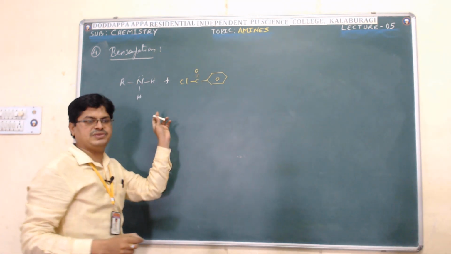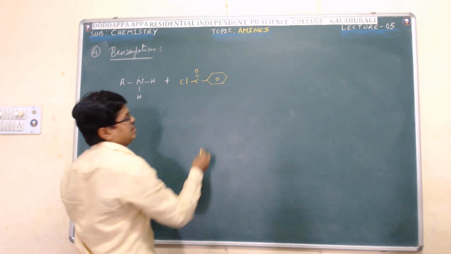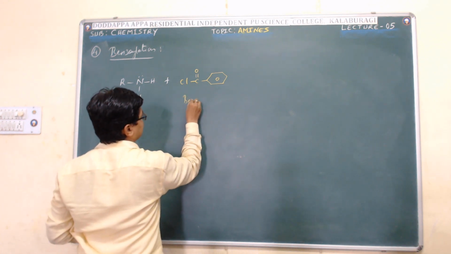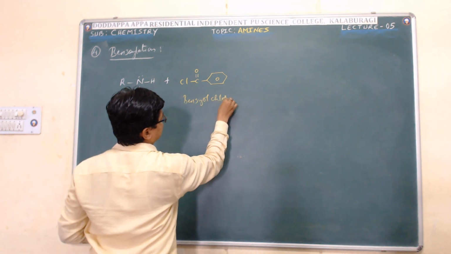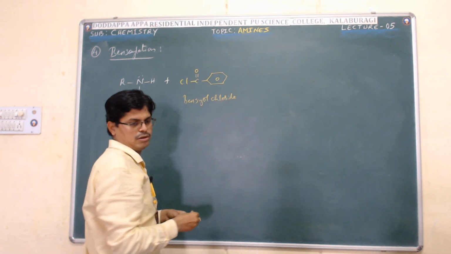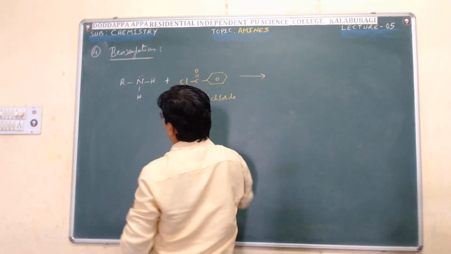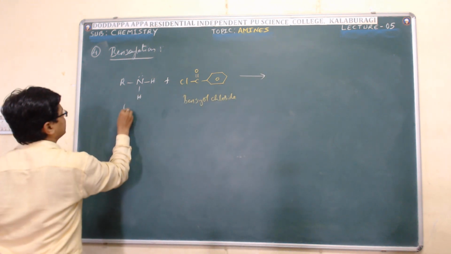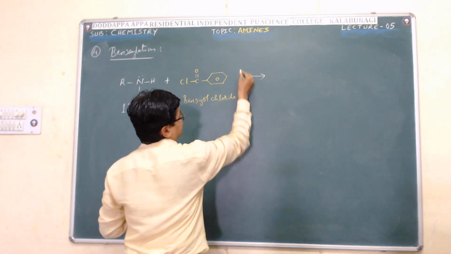Remember, in the previous example I took acetyl chloride. Here I am taking benzoyl chloride. When benzoyl chloride reacts with a primary amine, same in the presence of pyridine,